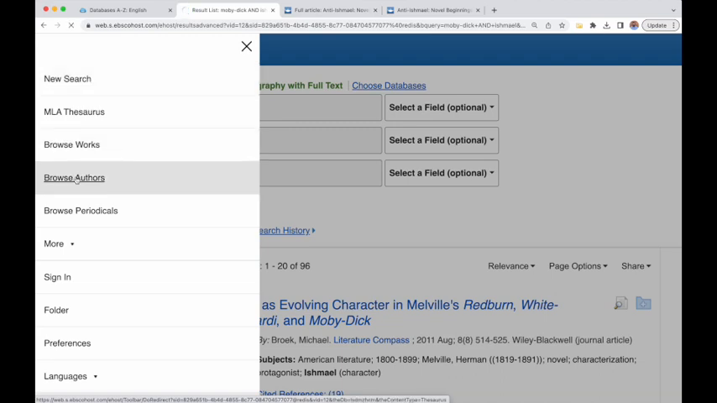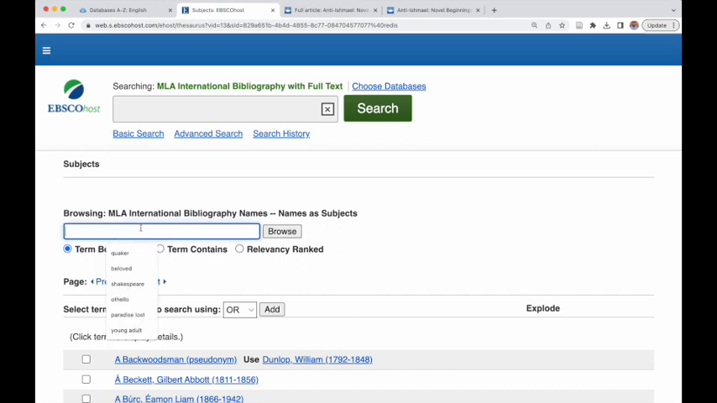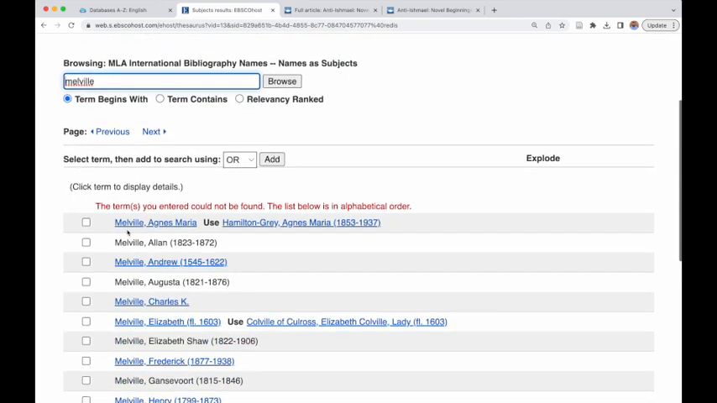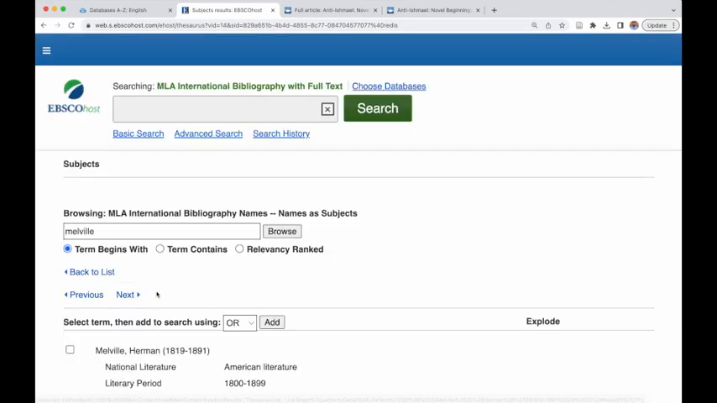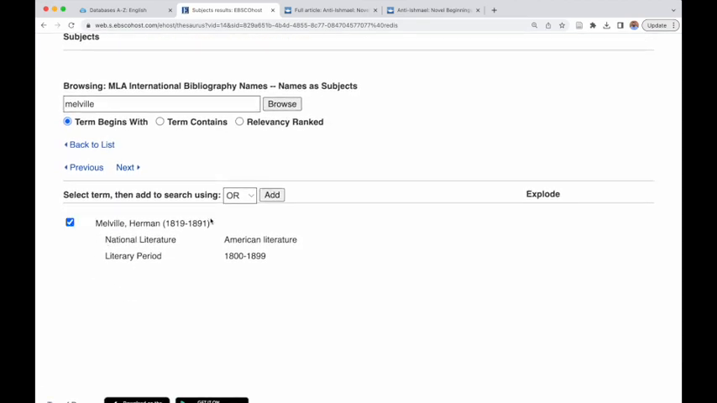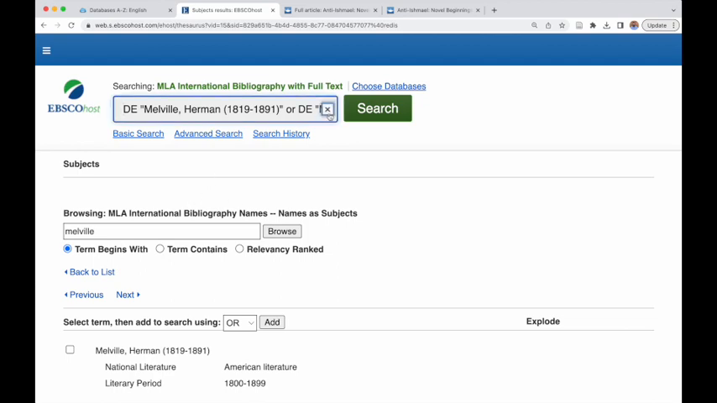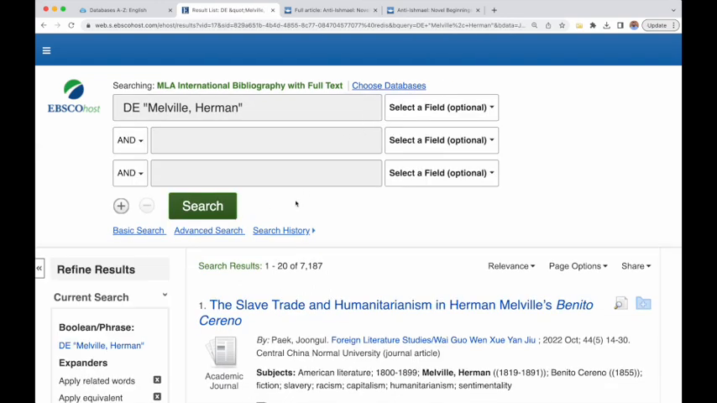The next thing is browse authors. So I want to see what comes up for Melville. And I get a lot of Melvilles, but we know the author's name is Herman. So let's click here. And I can go ahead and click add as well. Wow, we get a lot for Herman Melville, but I just want one. Let's just do one. Again, DE is just the prefix for a subject term and things that have been tagged as having to do with Melville. So let's go ahead and click search. 7,000 results related to Melville.